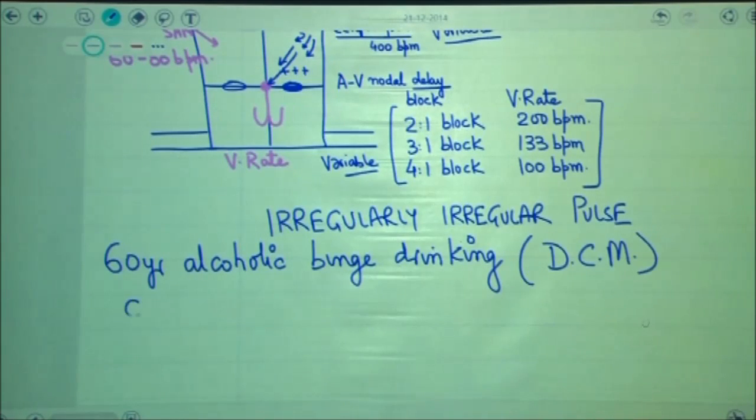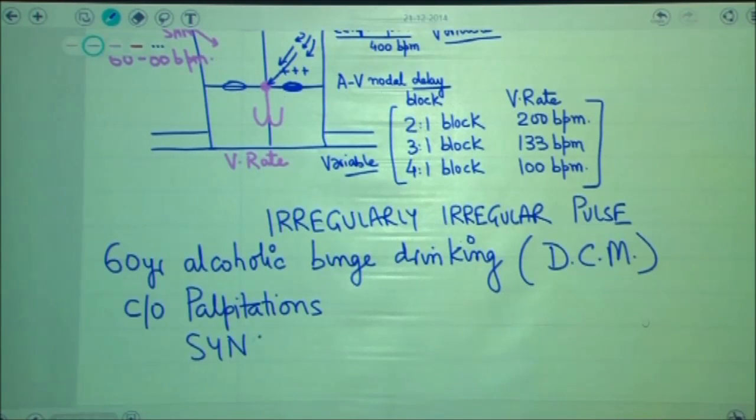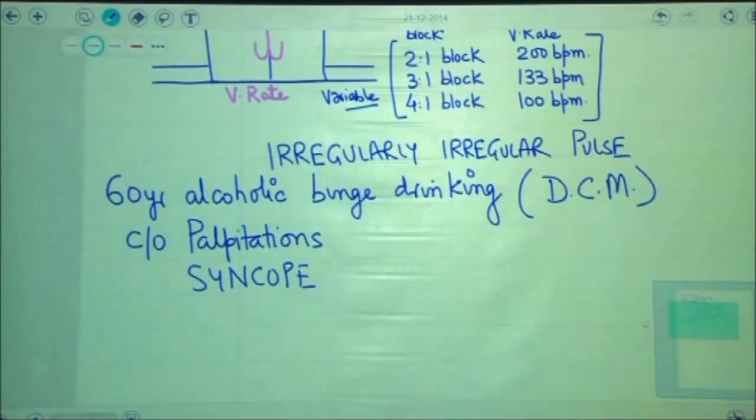This patient, after imbibing large amount of alcohol, started complaining of palpitations. He complained to his friends that he could feel his heart beating very fast, after which he passed out and became unconscious. Initially, his friends thought that maybe he had too much to drink, but then they realized that they had imbibed the same amount of alcohol. They were okay, whereas this guy passed out.